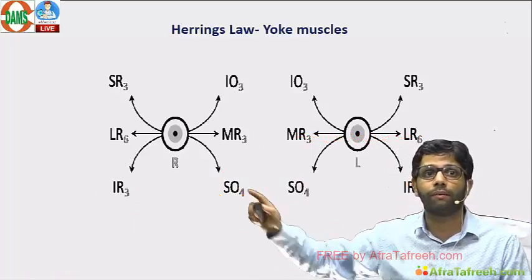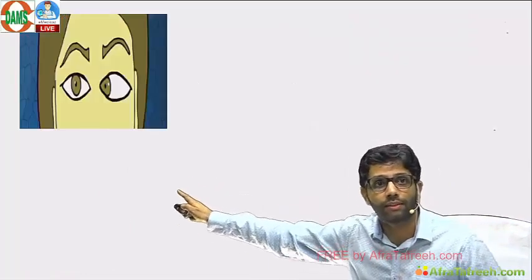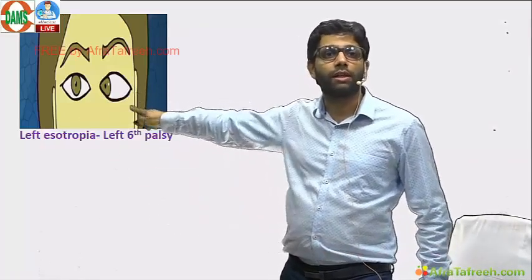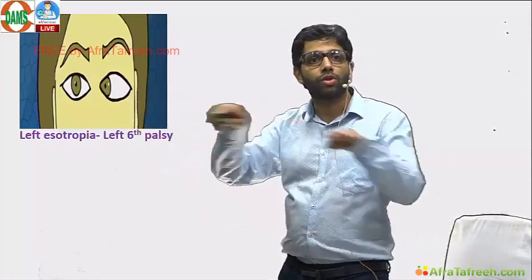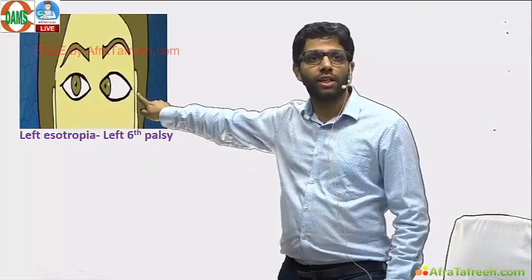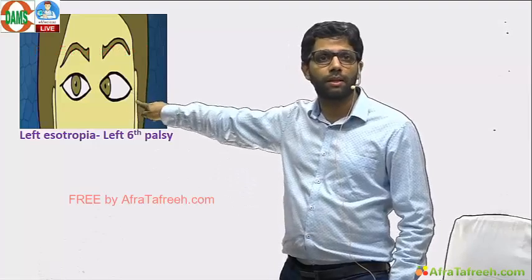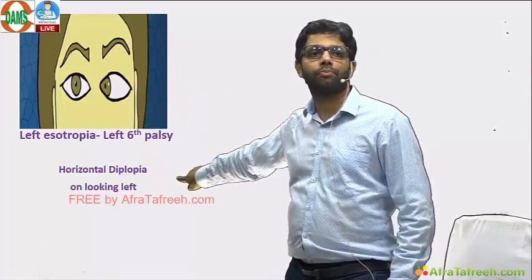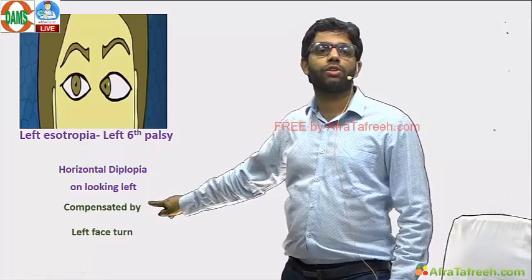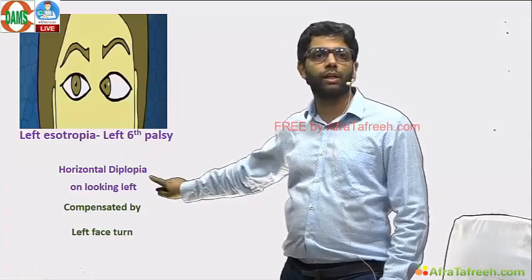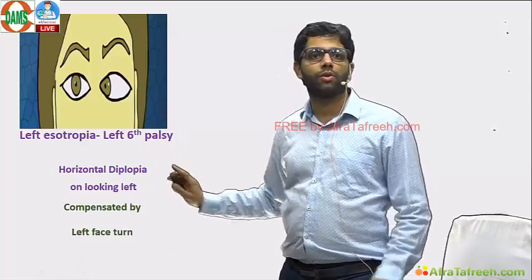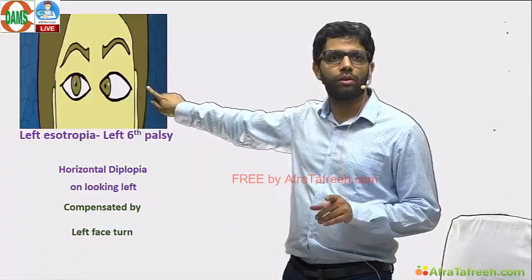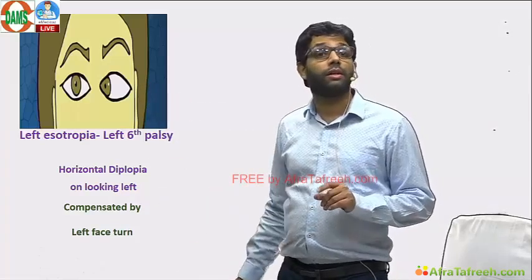Because that will determine conditions like this. Right eye looking straight, left eye going inside. What is that? That is left LR palsy, left esotropia. Patient will come with horizontal diplopia only. And just check the muscle, I always say, just check the muscle. This left LR is working on the left side, so horizontal diplopia is maximum on the left side, on looking left. Compensatory position is also on the left side. Only horizontal diplopia, compensation is only face turn.